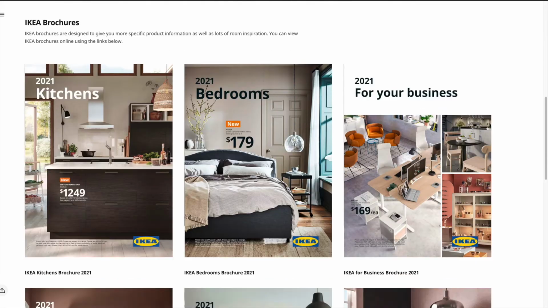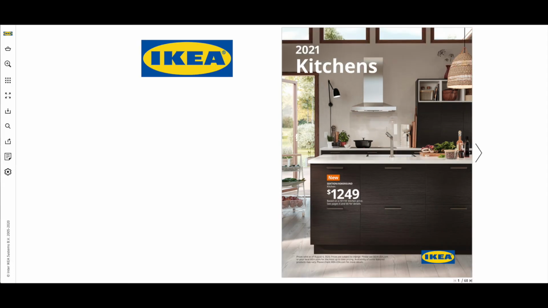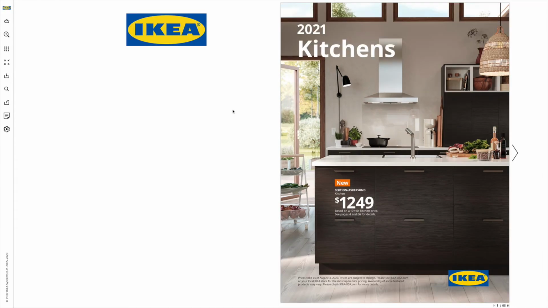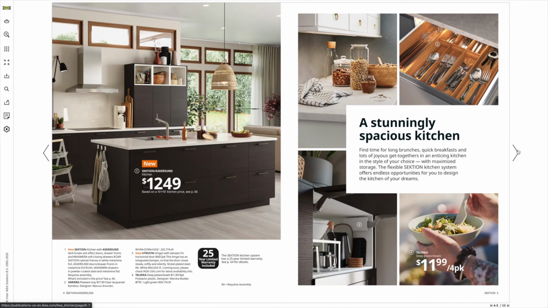So we're going to scroll down here to find the various different catalogs. You can explore the entire 2021 catalog here with this link. Otherwise, we're going to go down and look specifically at kitchens. They call this the dream book because it gives you the ability to come up with ideas, what you want and what is available for your kitchen. There's an additional table of contents. You could even print this out if you wanted to have a paper version. It will work out that way. You're going to need a large format colored printer though. That'll cost you some money.